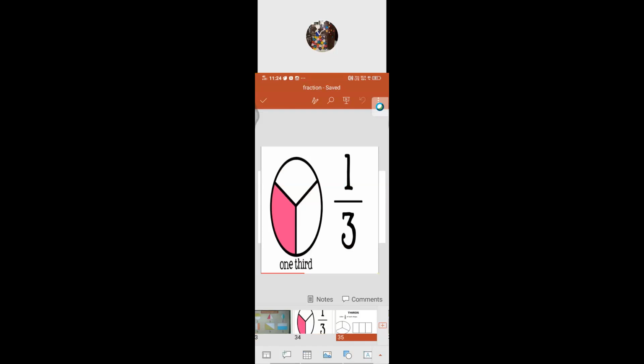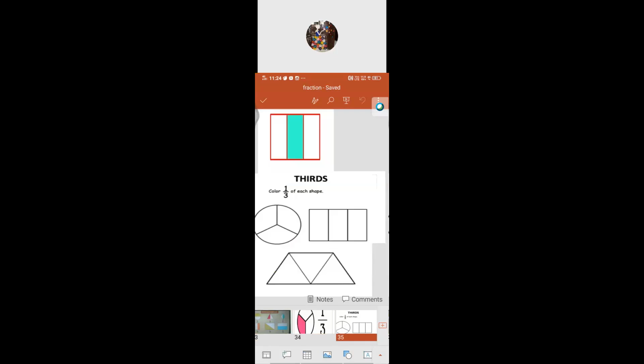Suppose if they are asking to color 1/3 of each shape, how do you color? Only one portion you have to color there. Only this part alone you have to color, because they asked only to color 1/3. Similarly, by this manner you have to color.